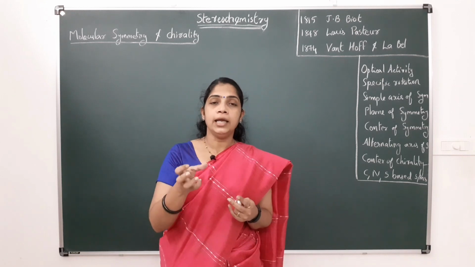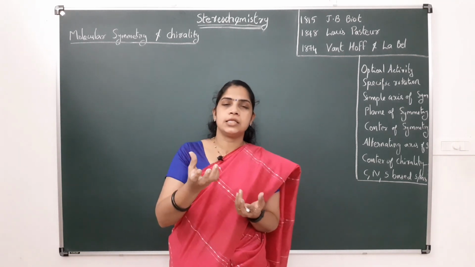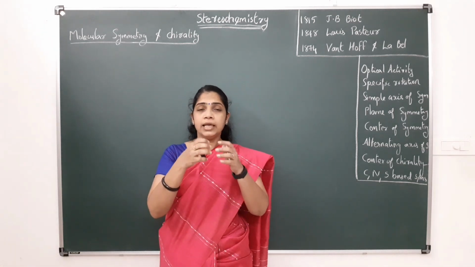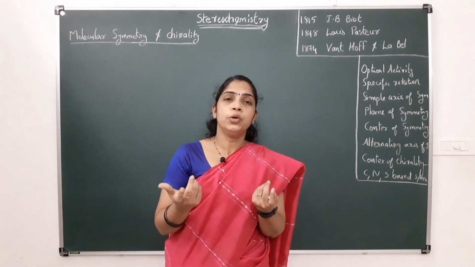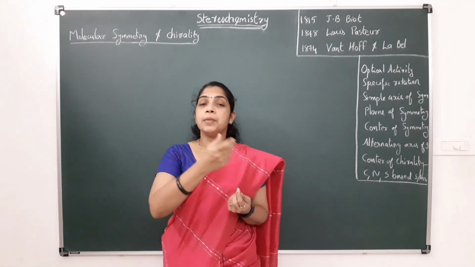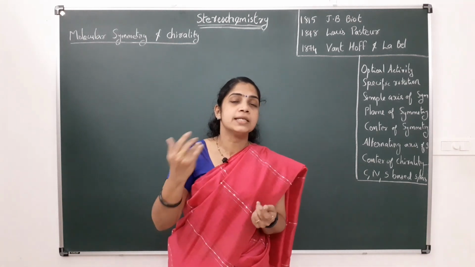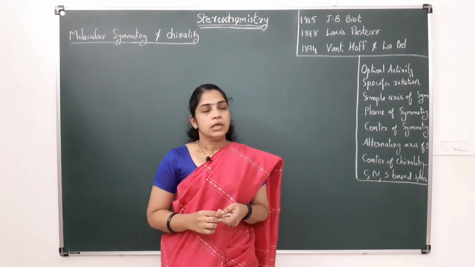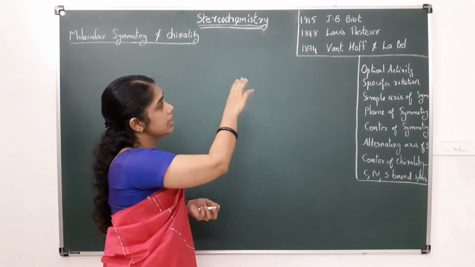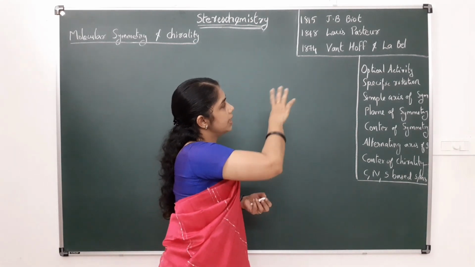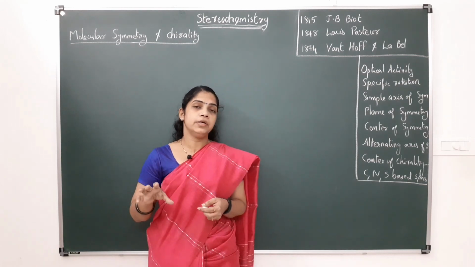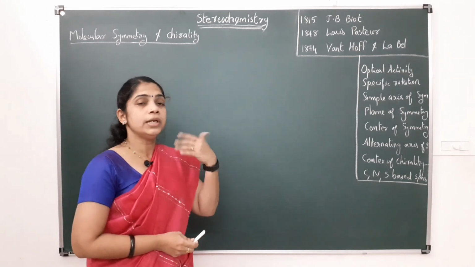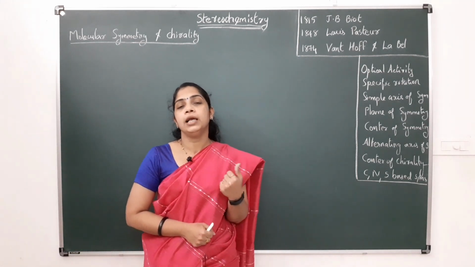He recrystallized the tartaric acid solution and separated the crystals, and he observed that some crystals show positive optical rotation and some crystals show negative optical rotation. So J.B. Biot is the first scientist who observed this optical activity for organic compounds. But he couldn't explain the reason for this optical activity.